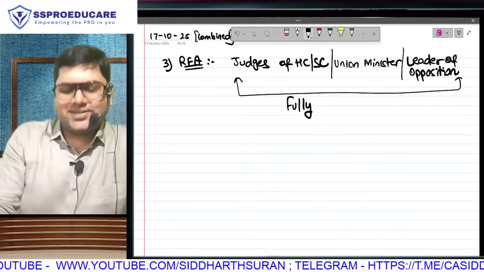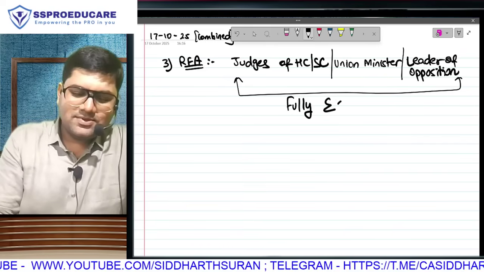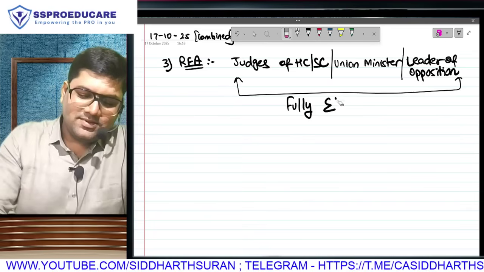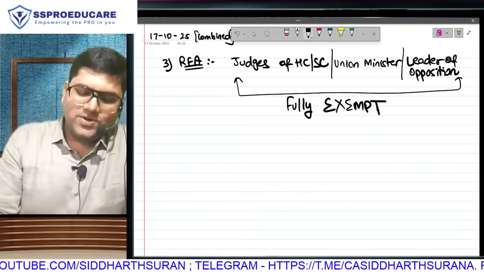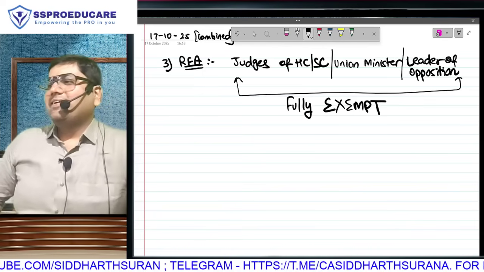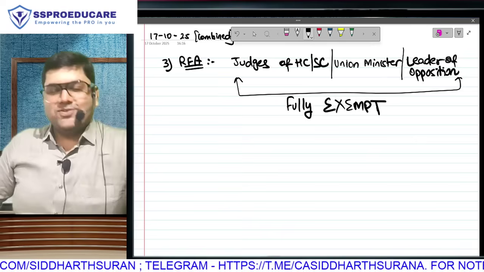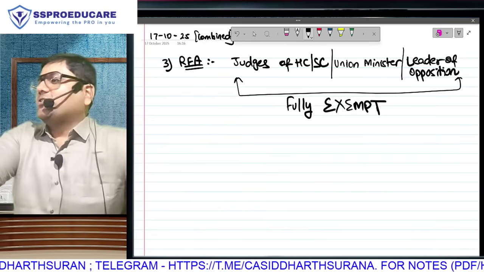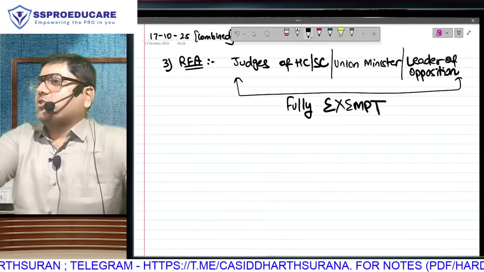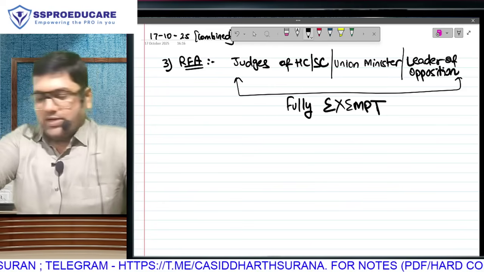Government employees' perquisites. This is going to be fully exempt. All benefits are given only to government employees. So fully exempt. Perquisite of government employees, they get bungalows and that is also fully exempt.